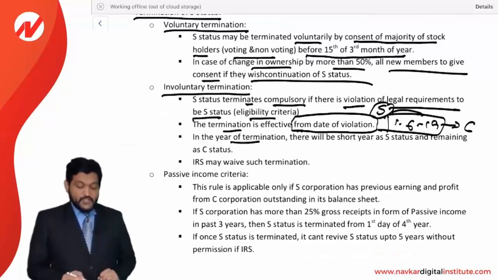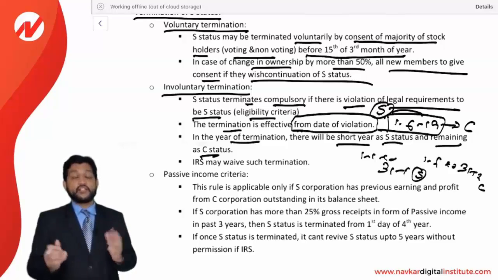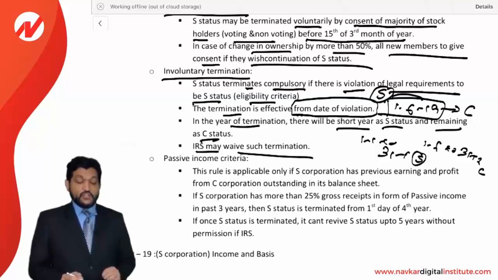In the year of termination, there will be a short year as a S status and remaining will be as a C status. As I gave you example, in this example, from 1st June to 31st December, it will be a C status, and from 1st January to 31st May, it will be a S status. So there will be two returns to be filed, one as a S status and one as a C status. IRS may waive such a termination if it seems to be justifiable. It can be waived.